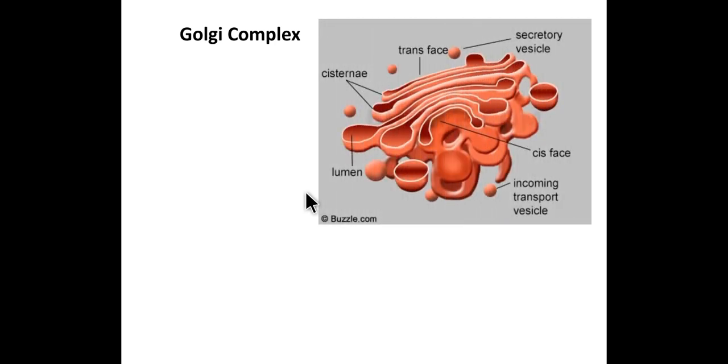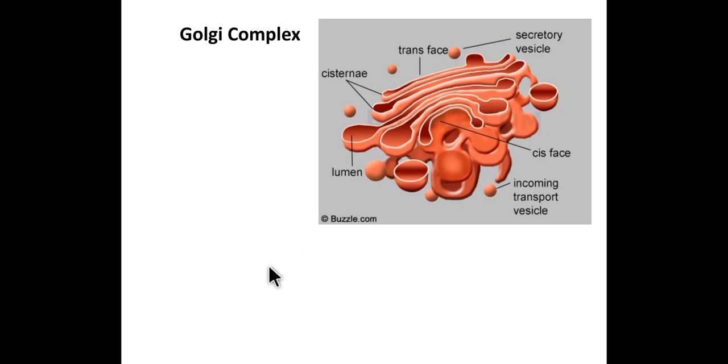It consists of cisternae, vesicles, and vacuoles. The lumen of the endoplasmic reticulum is continuous with that of the Golgi cisternae.